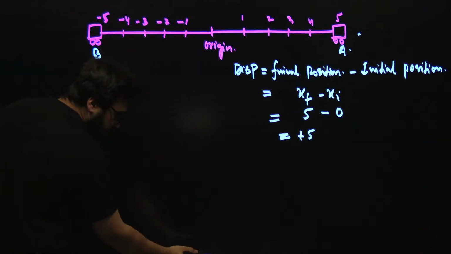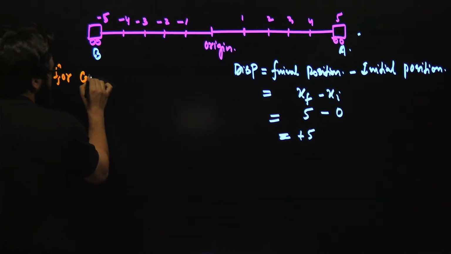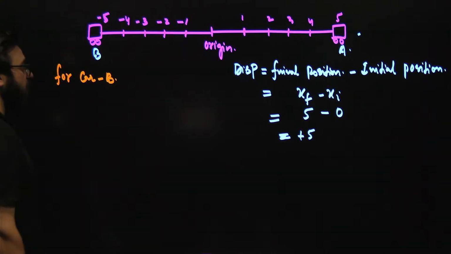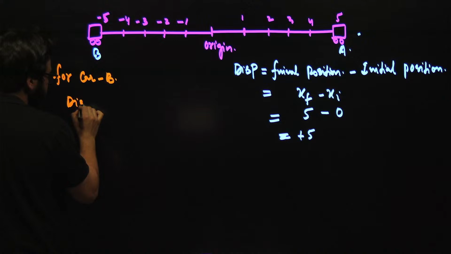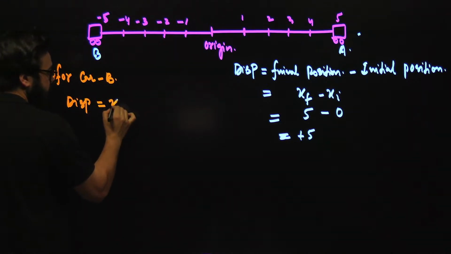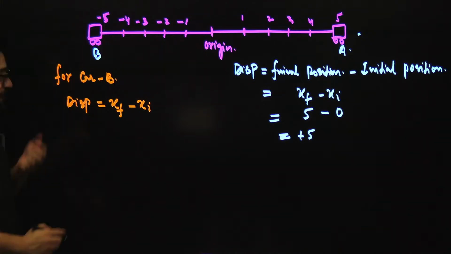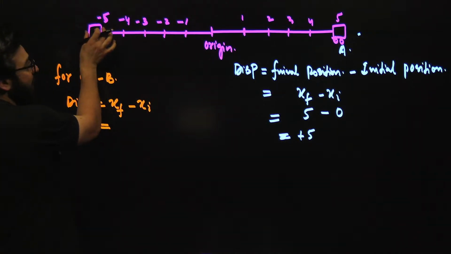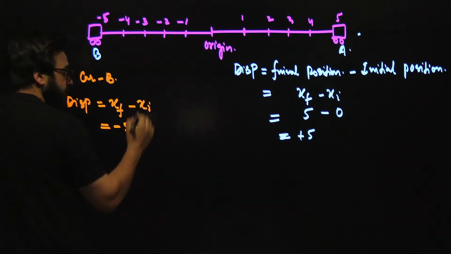Let's talk about car B. Here also, displacement is final position minus initial position. Finally, the car is over here, that is minus 5, minus initially it was at 0.